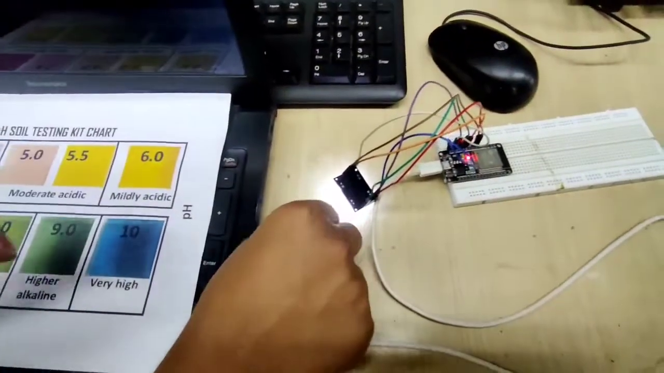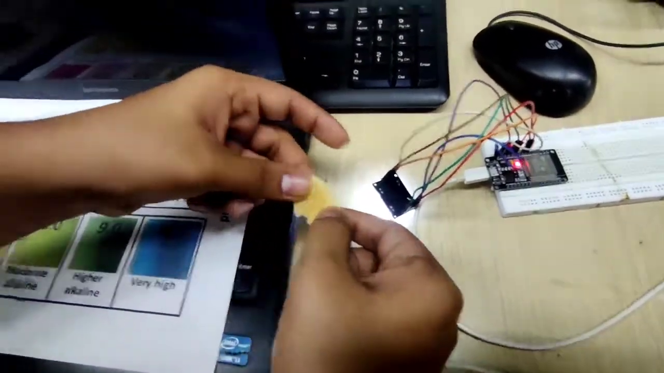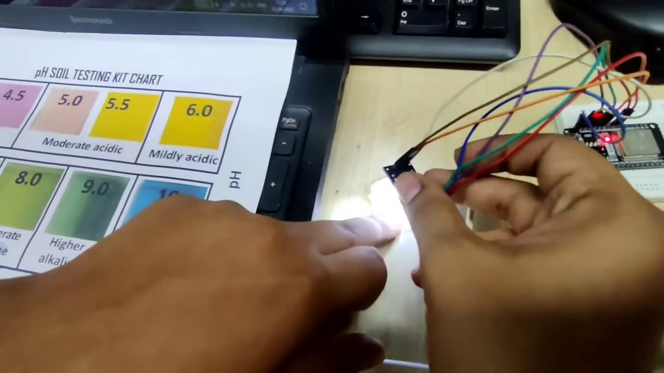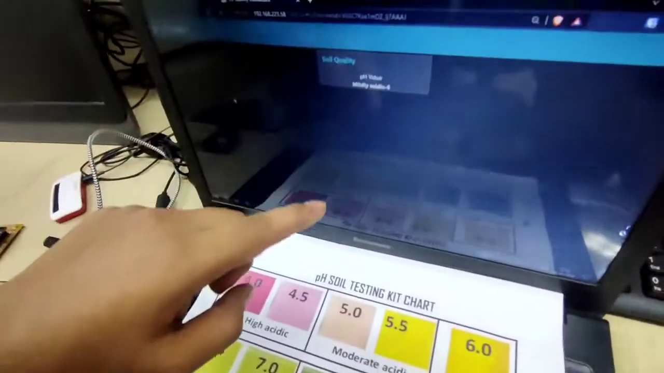So now I have a tissue that I have dipped into the solution. So now if I use this color sensor, we can see over here on the dashboard that the pH value is 6 and it is mildly acidic.